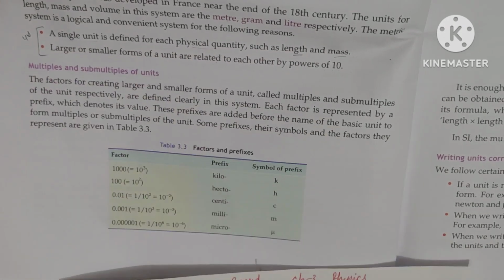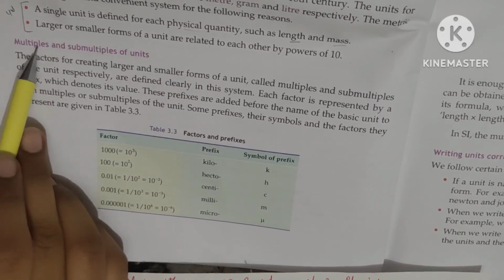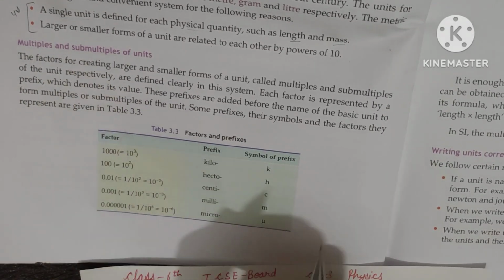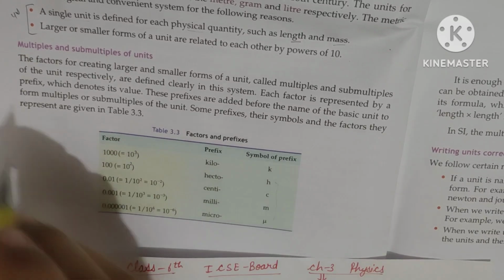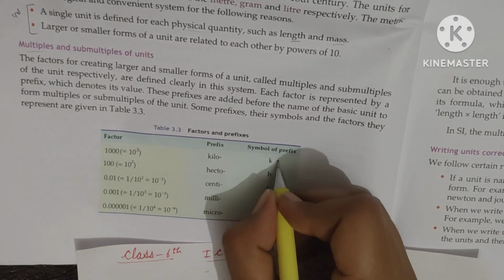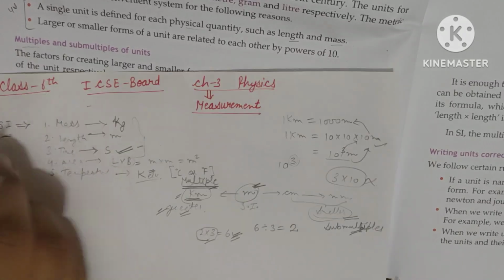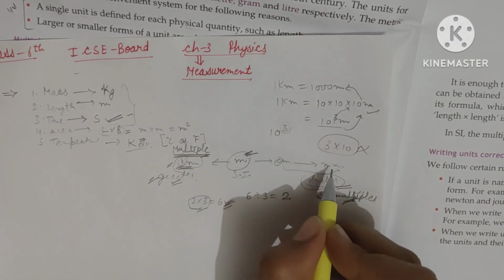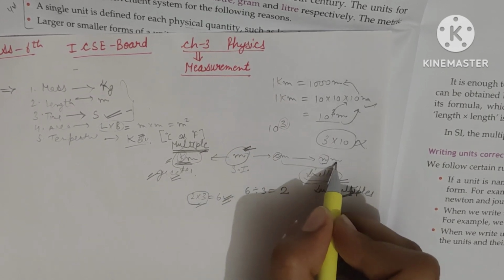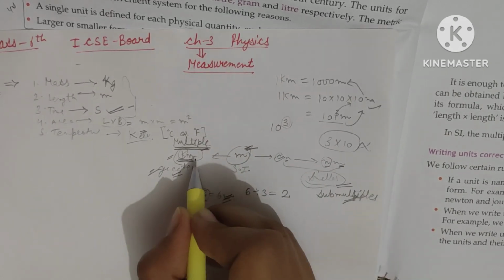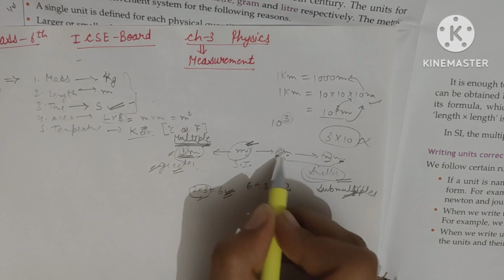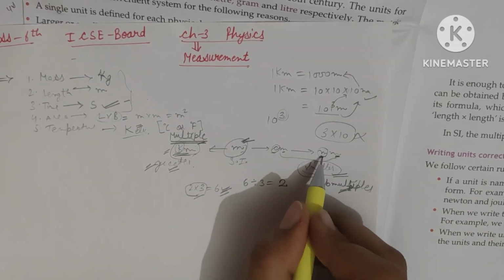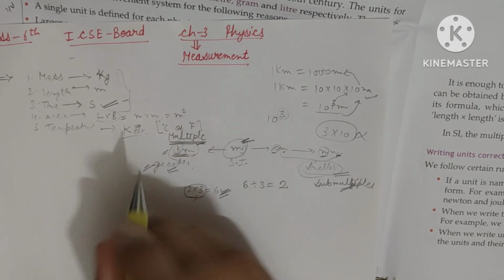Is it clear? So come back here. Multiples and sub-multiples of the units are clear to everyone? Sub-multiples are the smaller ones and the multiples are the larger ones. Now we know we are writing the meter as this, kilometer as this, centimeter as this, millimeter as this. You can see here before meter I'm writing a letter, an alphabet. These are the prefixes. This is also a prefix, this also and this also.